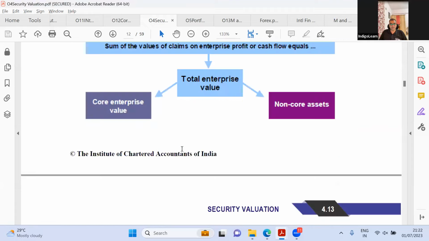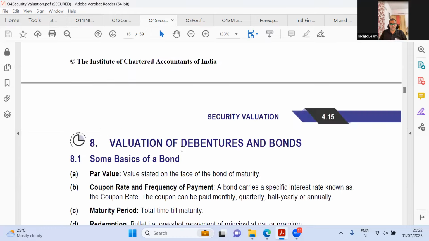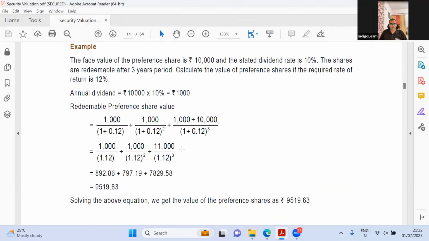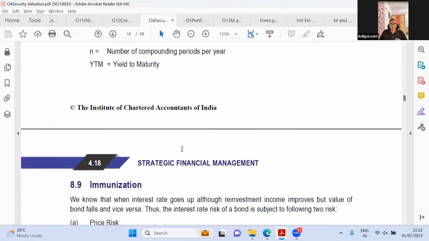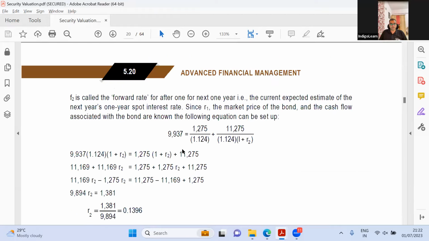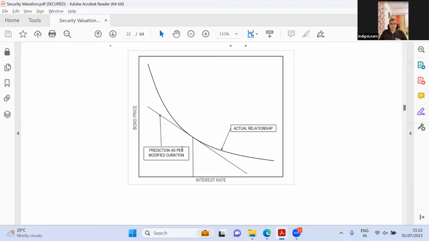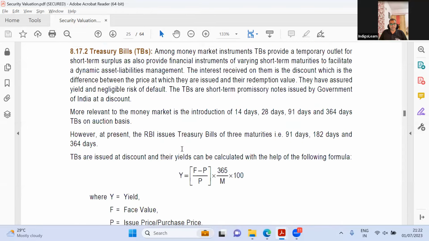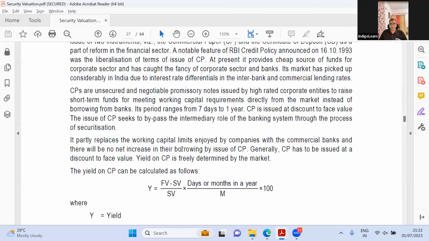So this valuation of rights, preference shares, bonds. Yes, it is pretty much the same. There is absolutely no difference here, and term structure also is pretty much the same. Zero coupon bond, duration, certificate of deposit, commercial paper, then roles are here.